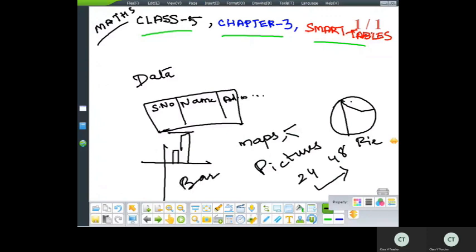These all are the representation of the information to make us understand in an easy way. Okay, smart tables are used to display the data for making us understand the information in a simple way, so that we can analyze the data in a simple way. Okay, is it clear? So now let us go on with the problems which are there in the textbook.